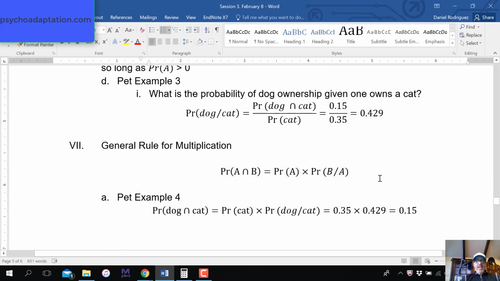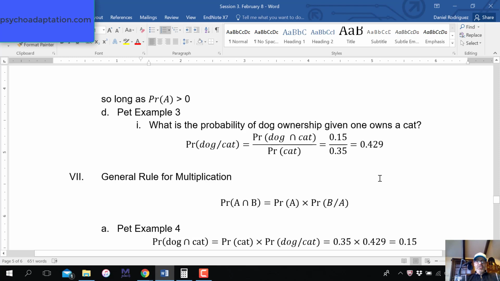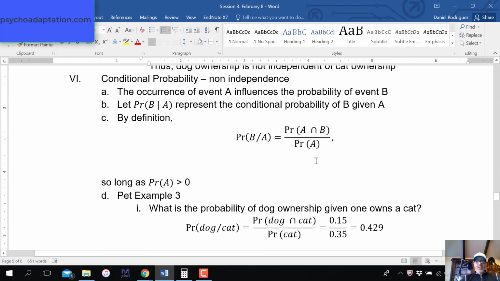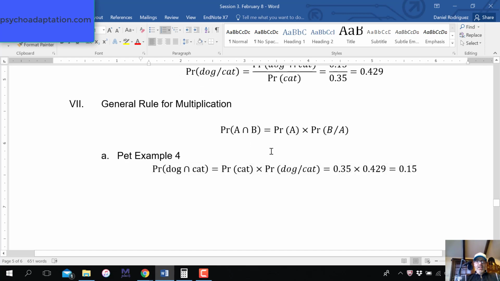The general multiplication rule, like we just did the addition rule, as you can see, is just a rearrangement of this equation. So if I multiply both sides by the probability of A, I'll get the following. The probability of the intersection of A and B is the probability of A times the probability of B given A. We want to know what's the probability that one owns a dog and one owns a cat. Well, we already know that, right? We know it's 0.15. It doesn't take a genius to see that because I already listed it as 0.15.